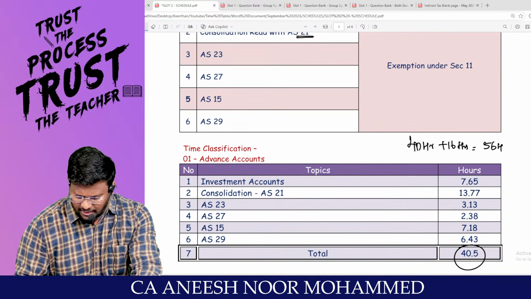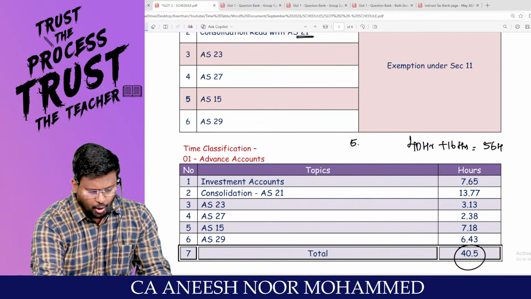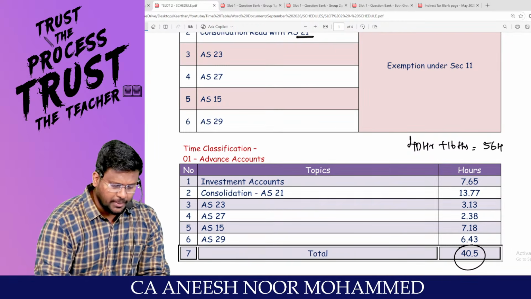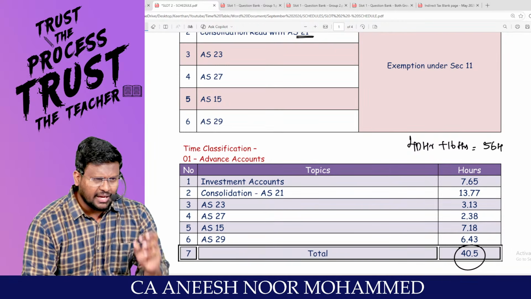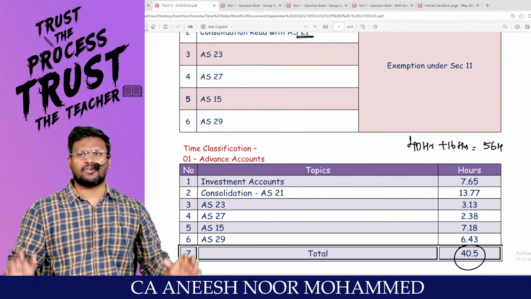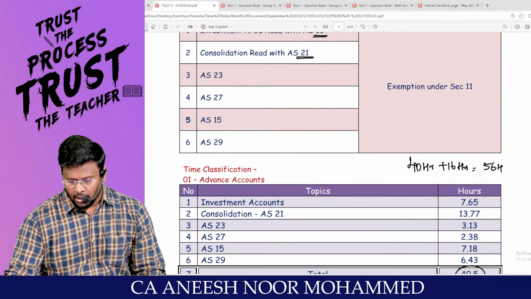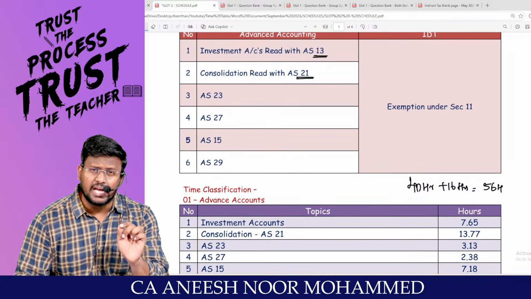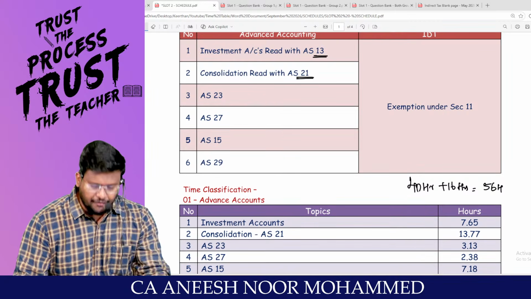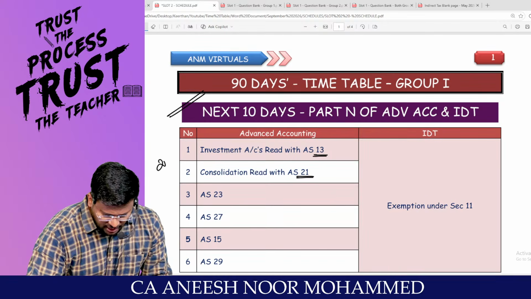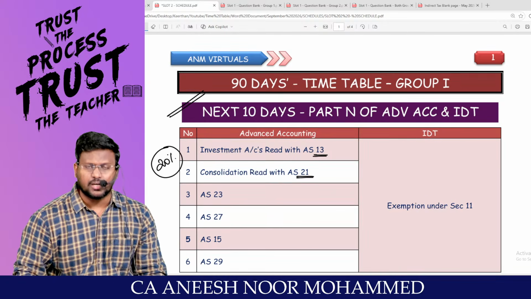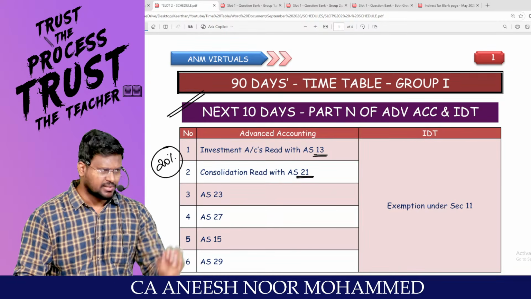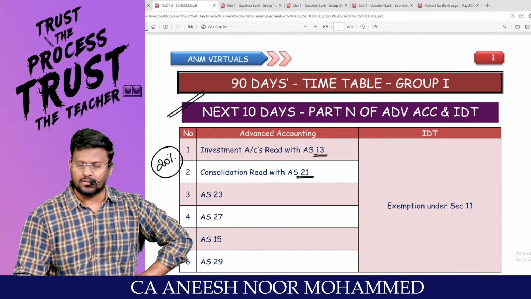So divided by 10 means nearly 5.5 hours. Since you will be listening at 1.2 or 1.3 speed, effectively 5 hours of classes per day will be coming. So 5 hours of classes plus 3 hours of revision will really save you. And this will cover 20% of Advanced Accounting and 20% of IDT. Next 10 days, that's what we are going to focus on.